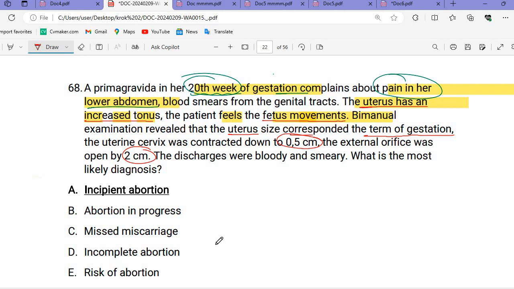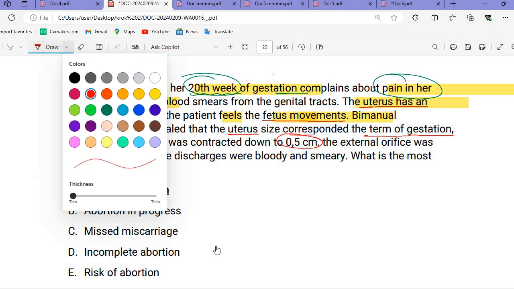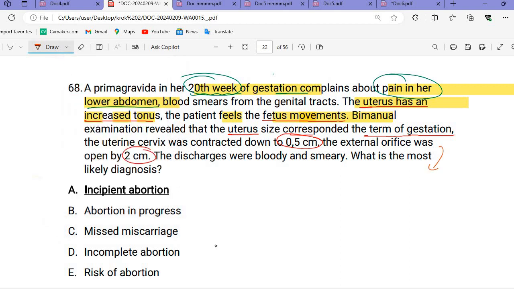When we talk about the diameter, you can also remember this one: the diameter of the internal os will be more than or equal to 2 centimeter. But here we are seeing the external orifice, which was opened by 2 centimeter.